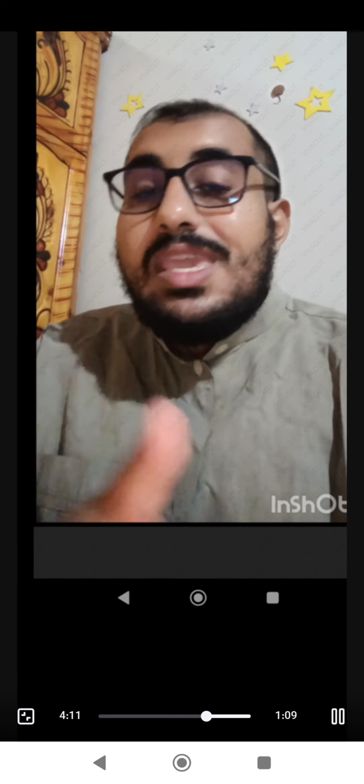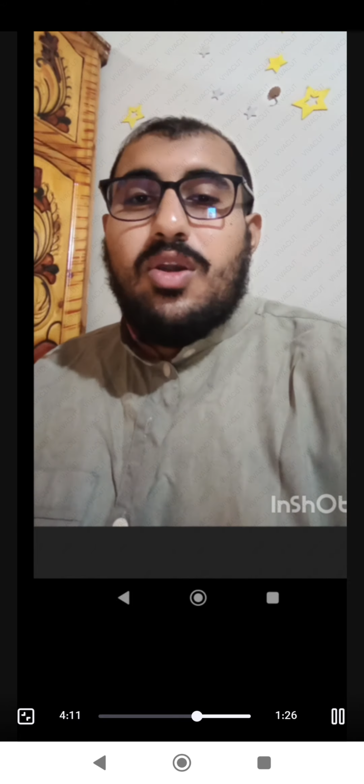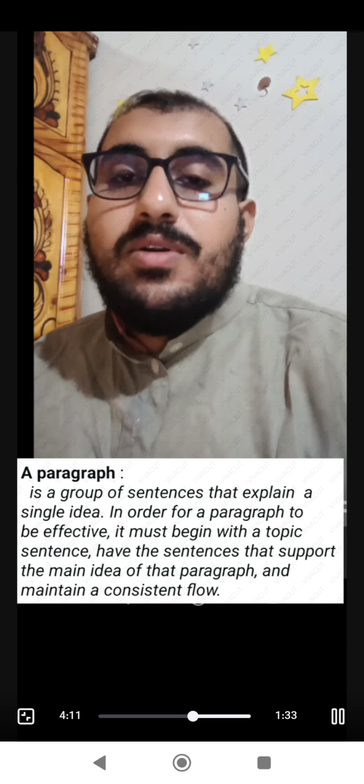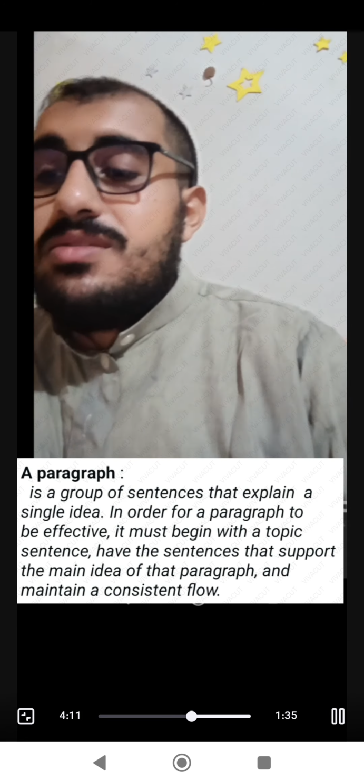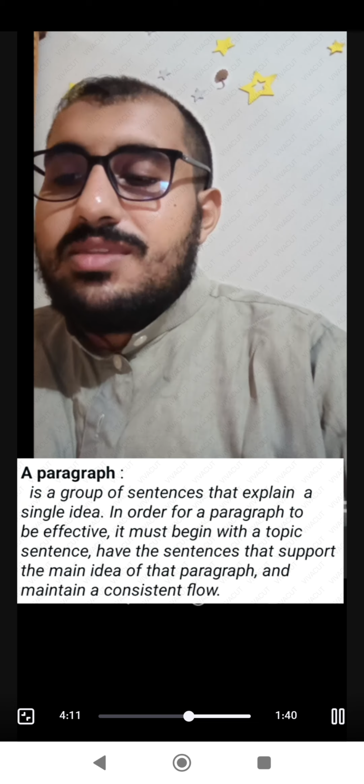Before starting to write a simple paragraph, I need to understand how to create a simple sentence, because when you want to create a paragraph in this language, you need to understand how to do it. So what exactly is a paragraph in this language? How can I give a simple definition of the paragraph? The paragraph is a group of sentences that explain a single idea.